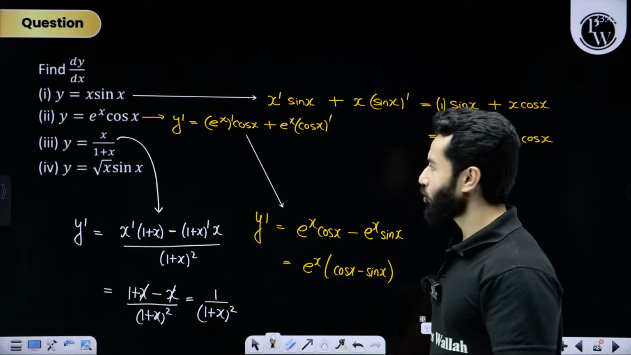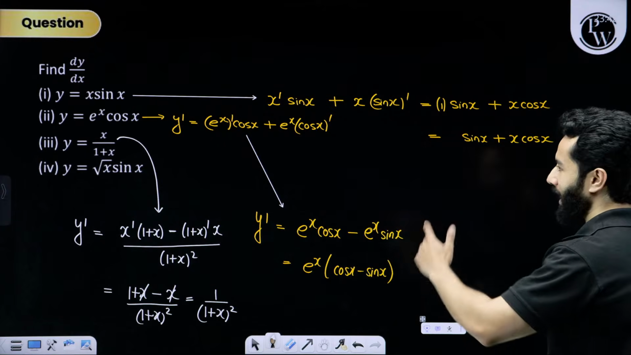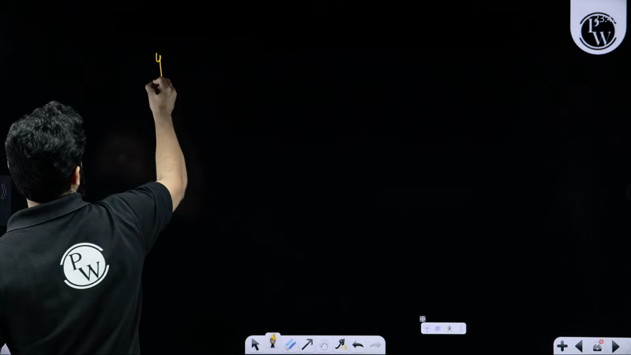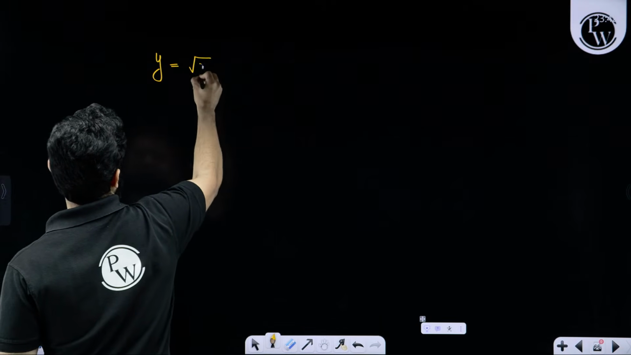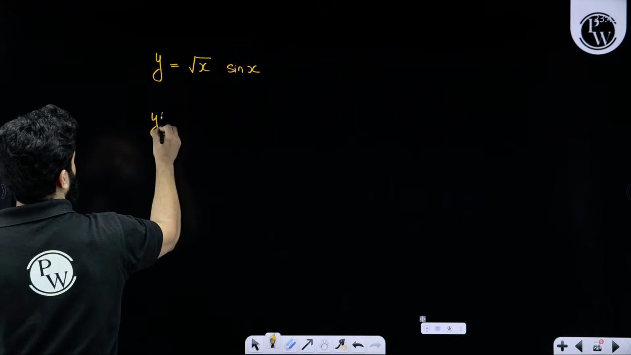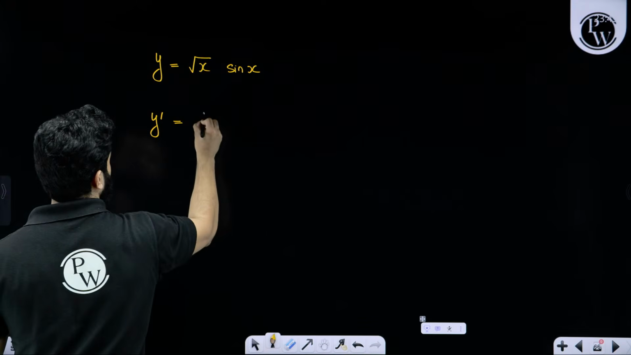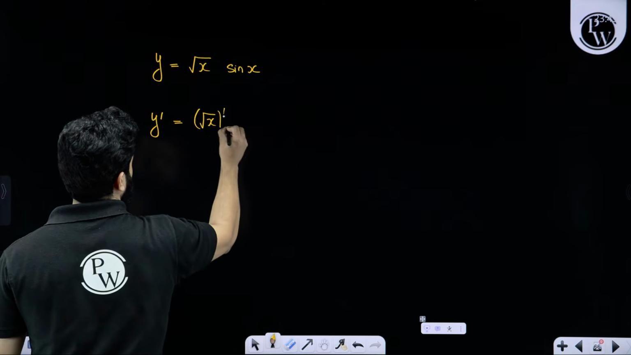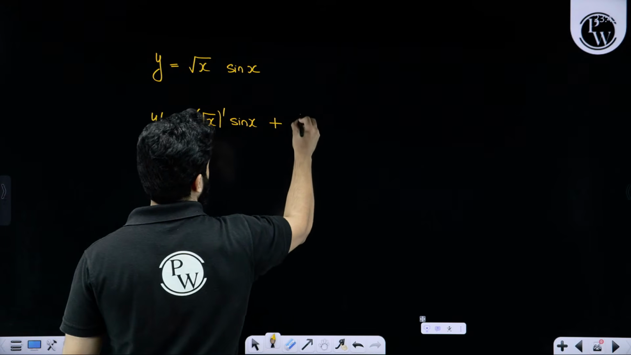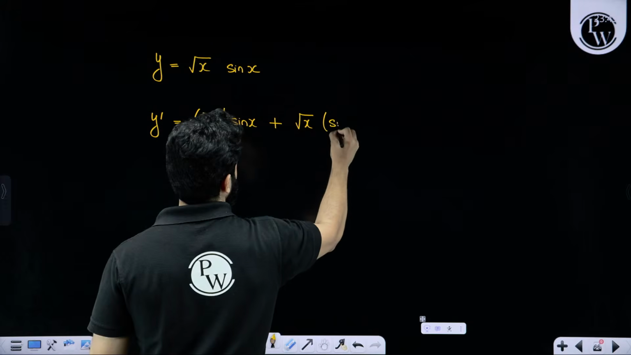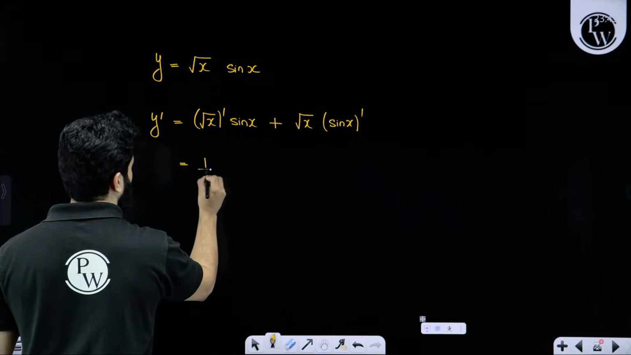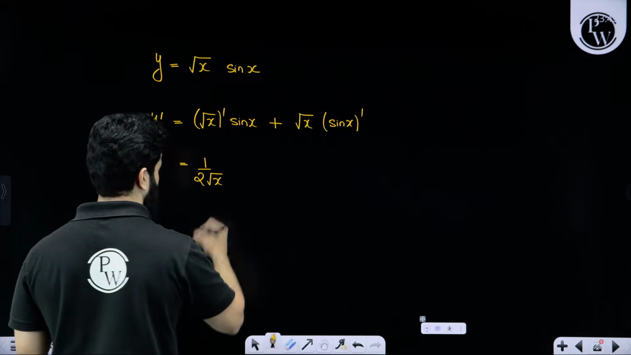Fourth one, again we are going to talk about the product rule. Root x sin x. Let me solve it over here. Y equals root x sin x. Product rule, dosto. Let's differentiate first root x, and we are going to keep sin x as it is. Then plus sign, then we are going to write root x as it is and differentiate sin x. Differentiation of root x will become 1 upon 2 root x.